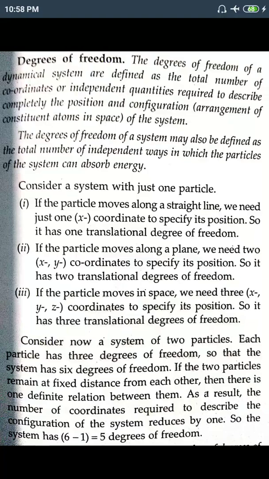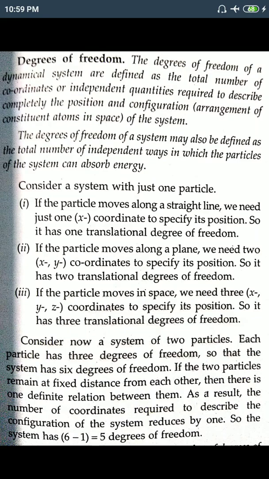Degrees of freedom means the minimum number of ways in which the motion of a body can be described completely. A body or an object can be in motion in different ways. So in how many minimum ways can we describe the motion of the body completely, in which direction, about its axis, or in the x axis, y axis, how it will be in motion? That is called degrees of freedom. In one word, you can say that the minimum number of ways in which the motion of a body is described completely is called degrees of freedom.